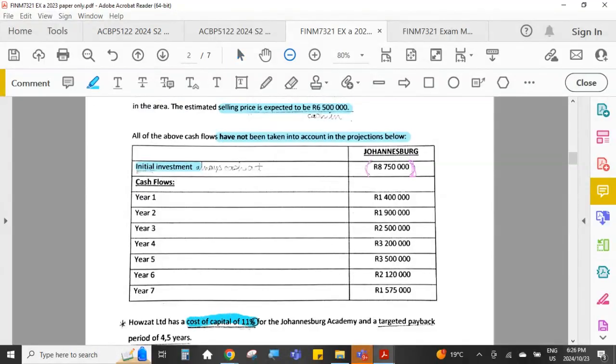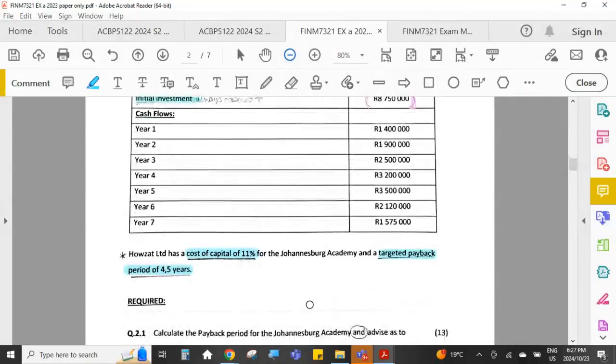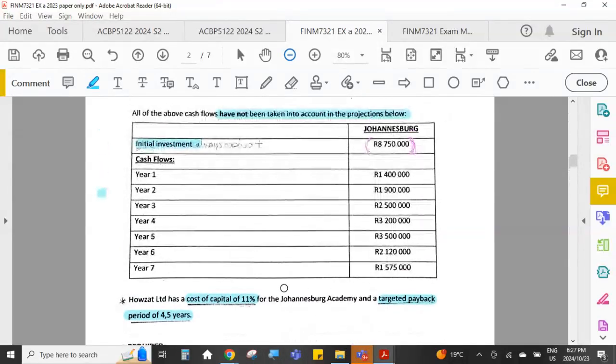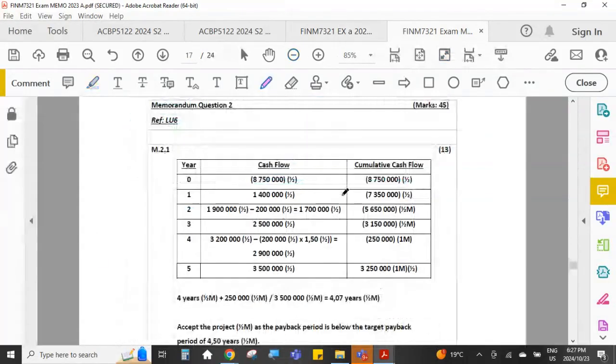We have got a cost of capital of 11% and a targeted payback period of 4.5. Required: calculate the payback period for the Joburg Academy. And again, advise as to whether we should go ahead with the project or not. And all of that is for 13 marks. Okay. So the first thing that you're going to do is draw up your table for the cash flows with those additional adjustments in them.